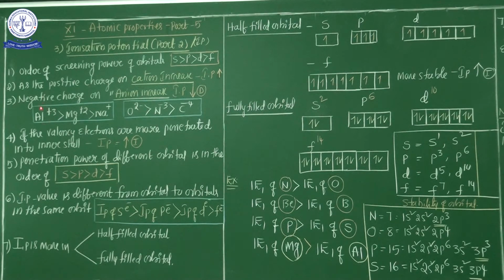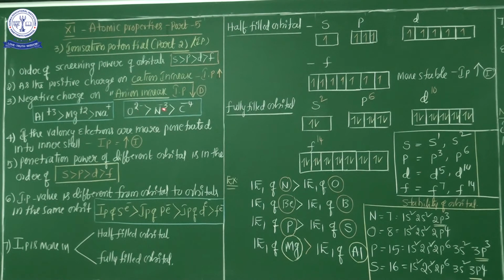If the maximum positive charge is present in aluminum, automatically the number of protons is also maximum. If the number of protons is maximum, the protons completely attract the valence electron towards itself. It is not easy to remove the electron from the outermost orbit. That is the basic reason, my dear student. As the positive charge on a cation increases, ionization potential also increases.